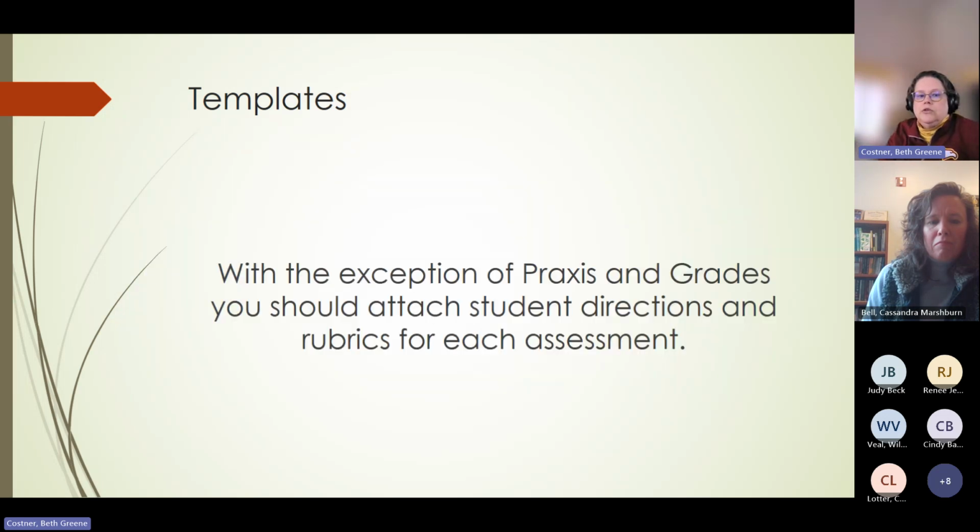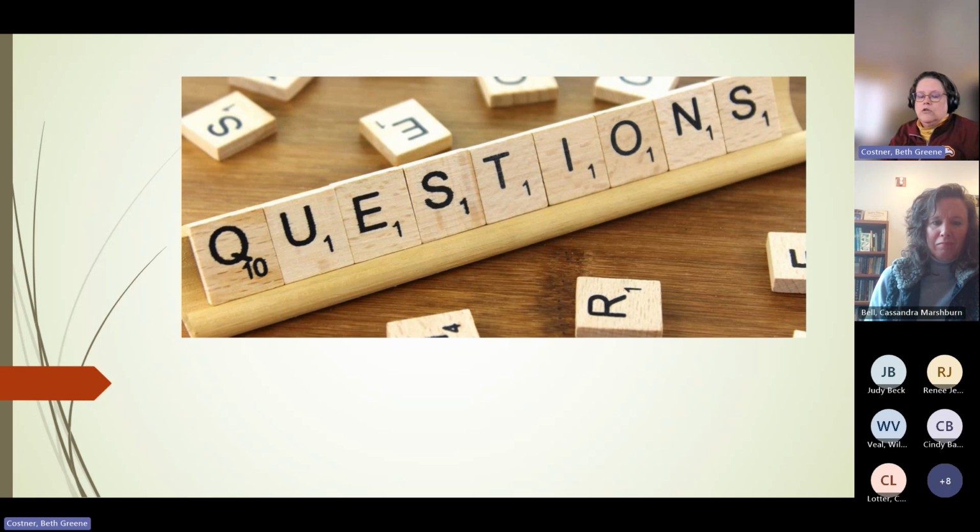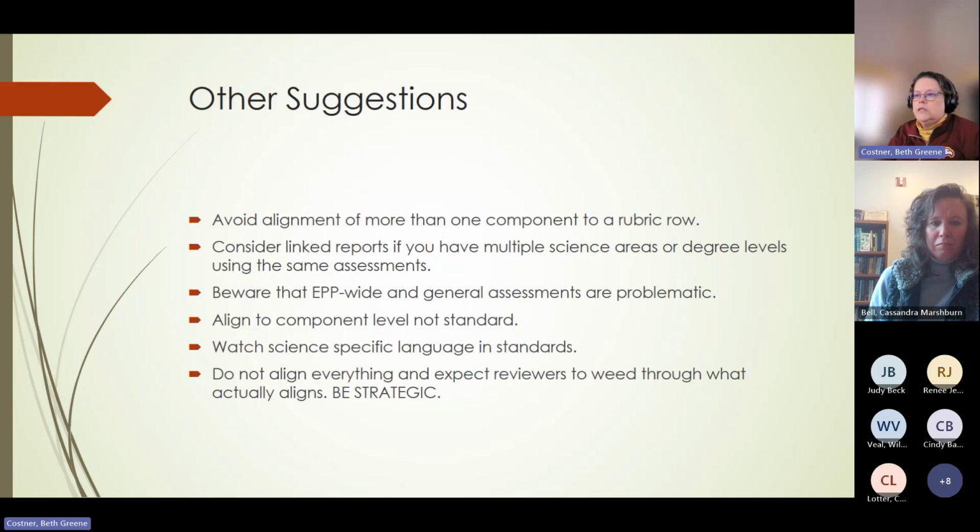And then after you do that section, with the exceptions of grades and Praxis or any other assessments where you can't share rubrics, you have to attach what you gave to the student as well as the rubric that was used. And here's a chance just to emphasize, you really do need to have the alignment in your rubrics.